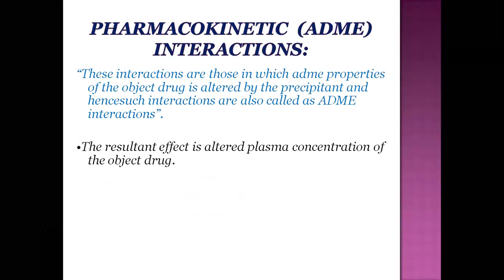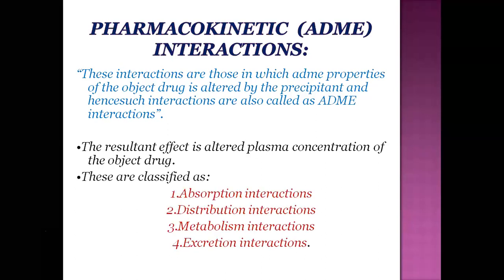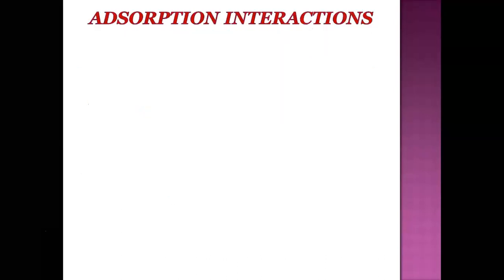The resultant effect is altered plasma concentration. If absorption of a particular object drug is retarded, then its plasma concentration is affected. They are further classified into absorption, distribution, metabolism, and excretion.